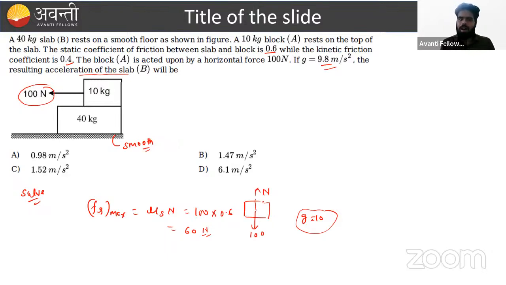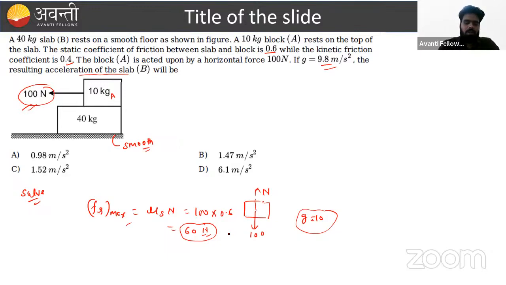So this gives an idea. Here a force of 100 Newton is applied, and the friction force acting on the 10 kg block is only 60 Newton. It means the block moves, block A moves. If block A moves, we can say kinetic friction is acting on that block.